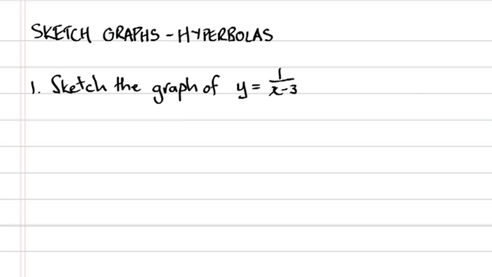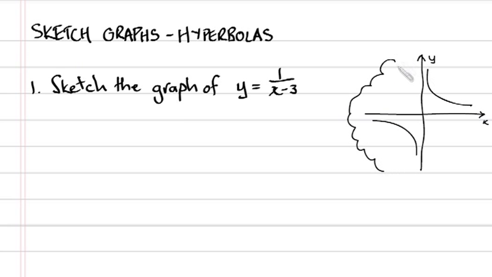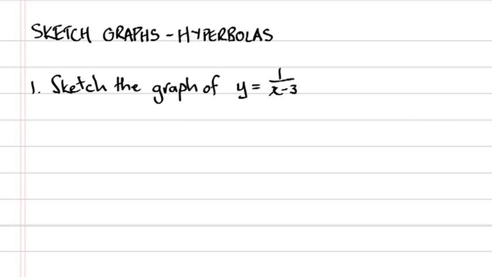Now, when we're sketching any sketch graph, we always need to relate it back to the standard form of the curve. And the standard form of the hyperbola, we can think of it as being centered at the origin with a vertical asymptote along the y-axis and a horizontal asymptote along the x-axis. Now, looking at the graph of y equals 1 over x minus 3, we can think of this as being a translation 3 units to the right. Now, if we translate our standard hyperbola 3 units to the right, we know it will have asymptotes at x equals 3 and also at y equals 0, the x-axis. That asymptote won't change.